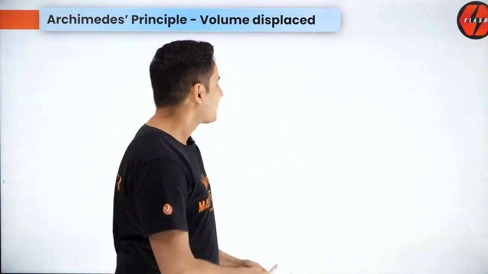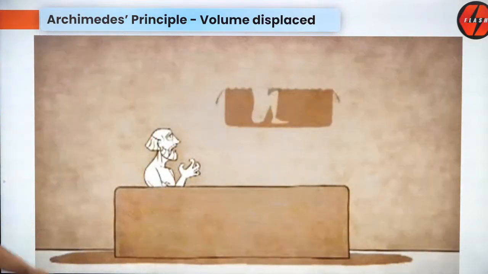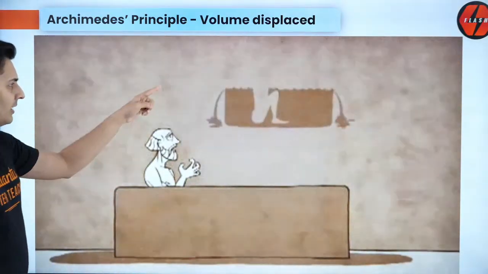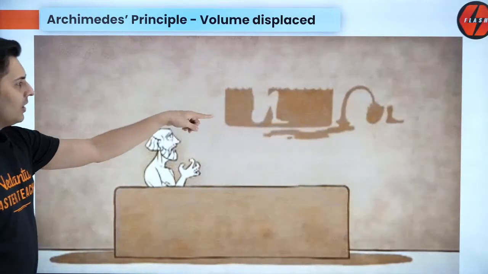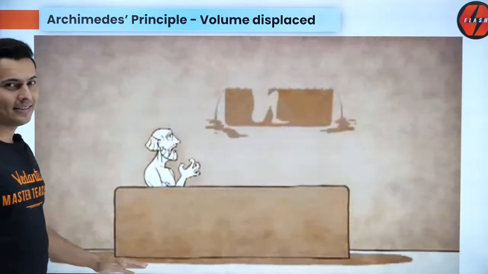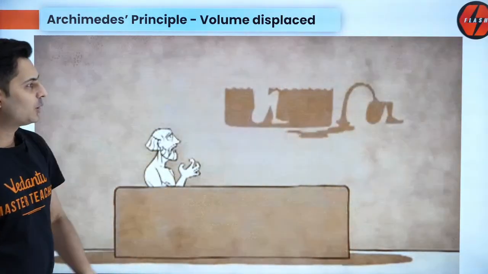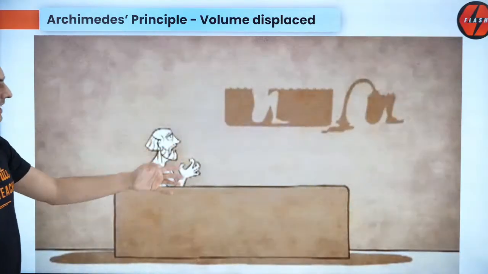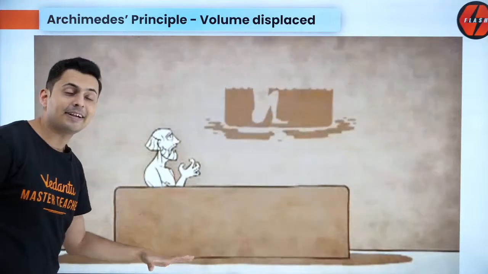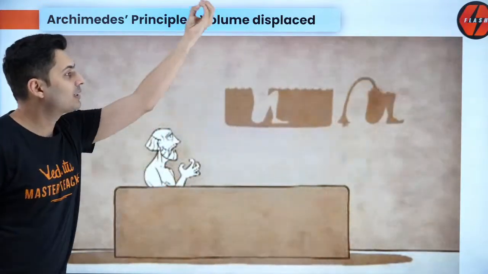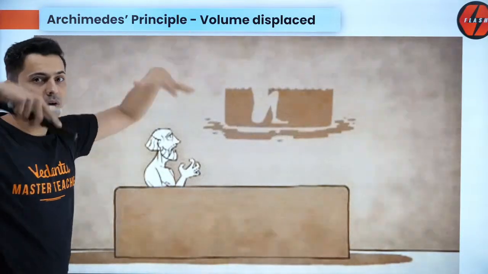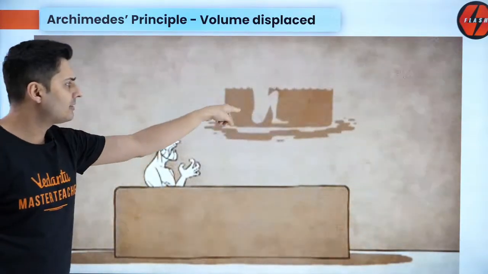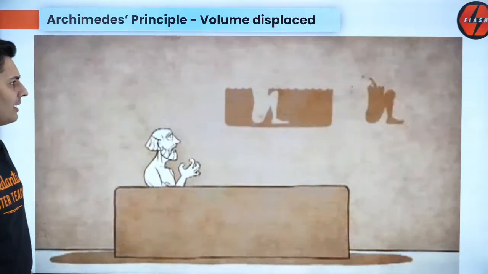Okay. So this is what happened. Look at Archimedes. See what is happening. He was in his bathtub and he sat in that bathtub. He saw that whatever part of his body was inside the bathtub, exactly that much amount of water spilled across that bathtub. You can see that. So whatever is the volume inside a fluid is the volume which spills or comes up in that container. That is called the displaced fluid. I hope this is very clear.